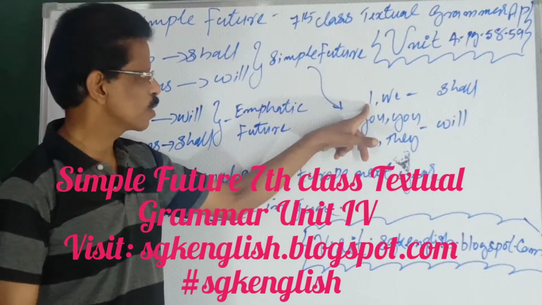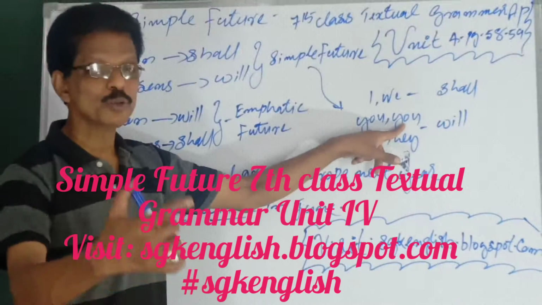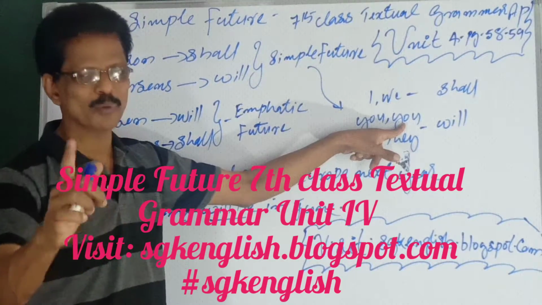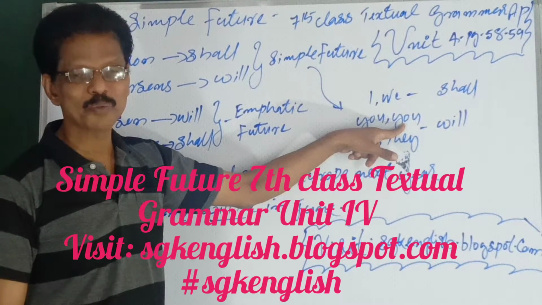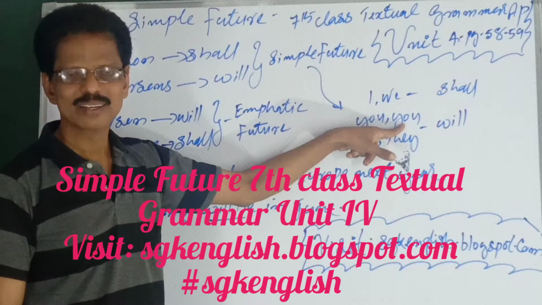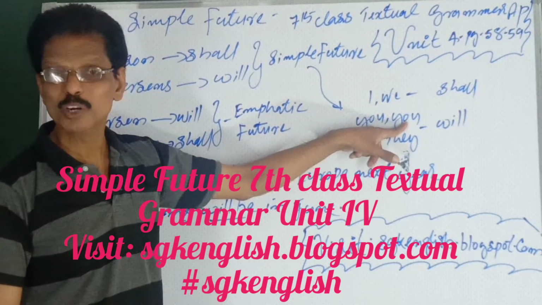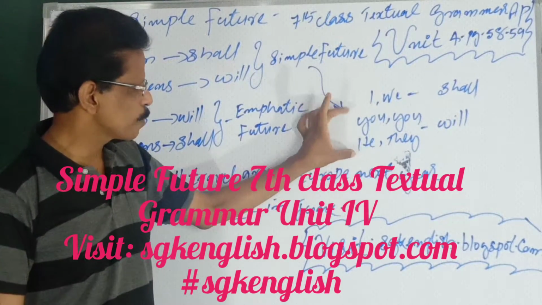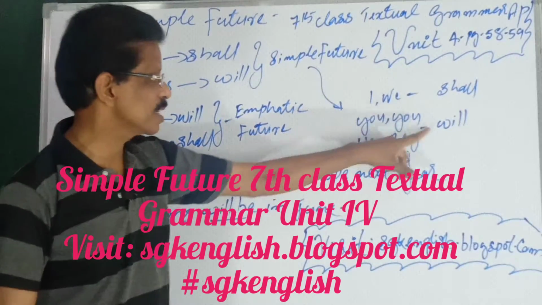See, I singular, we plural. Here, you singular, you plural. You are a boy, you are boys. You are a boy means singular. Ramu is a boy. Ramu, Krishna and Ravana are boys. Okay, so singular and plural. Ekavachanamu, Bahuvachanamu. So he is singular, they plural. So singular and plural both second and third persons you will use a will.